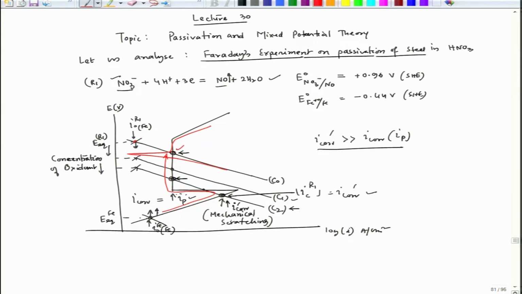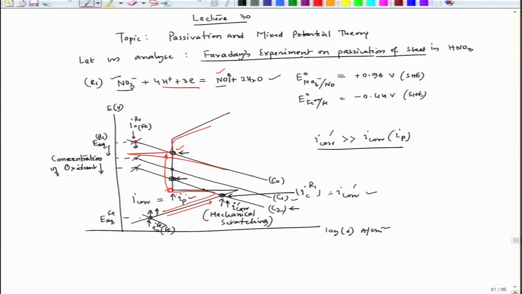So, before that, when it moves like this, until it reaches this location, you will have a little bit of vigorous gas formation, which is this. That means this particular reaction rate would be higher, because the anodic dissolution rate is also higher, since it is moving in this particular pattern. So, this will follow this anodic polarization line. So, this is the understanding of Faraday's experiment on passivation of steel in HNO3 with reference to mixed potential theory. So, let us take up case 2.